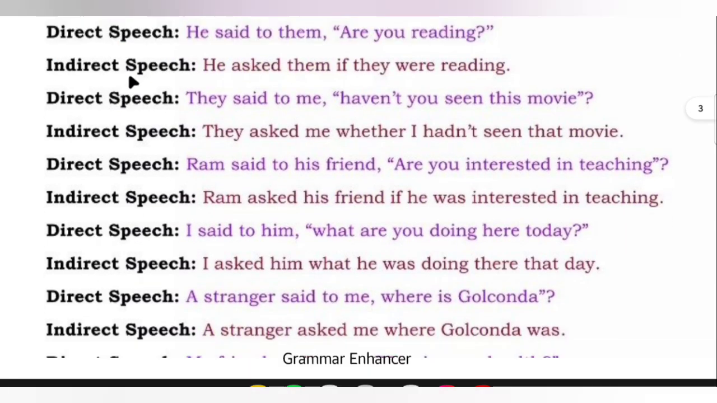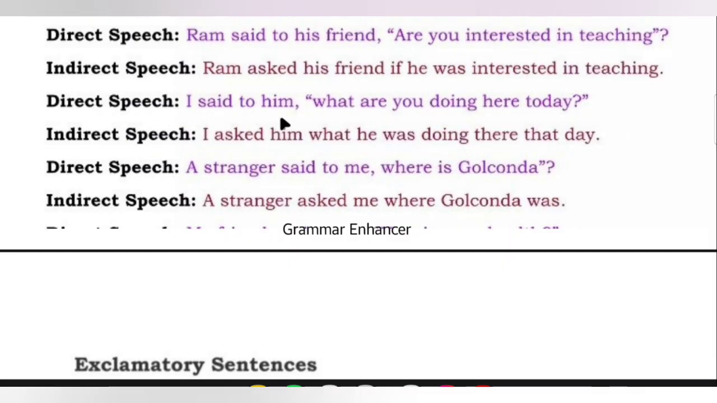Example: He said to them, "Are you reading?" Then indirect will be: He asked them if they were reading. Direct: They said to me, "Haven't you seen this movie?" Indirect will be: They asked me whether I hadn't seen that movie. Direct speech: I said to him, "What are you doing here today?" Then indirect will be: I asked him what he was doing there that day.